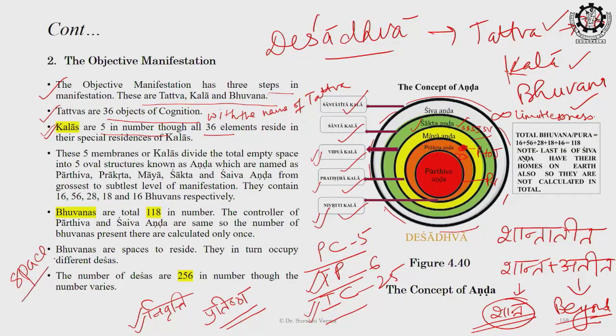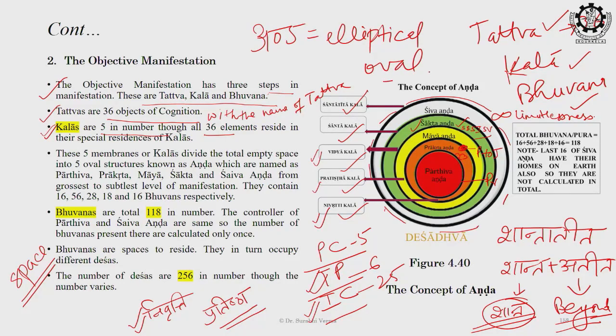They are being nominated separately and studied prominently just because they create the anda. Anda means the space. That is why I told you that we can relate the word kala with the space, but it is not exactly equivalent to the space, because space is anda. And what is anda is also a very special term. If you understand the meaning of the word anda, it is not a perfect circle, it is elliptical or oval. And if you draw an elliptical or an oval shape, that means the center is not having